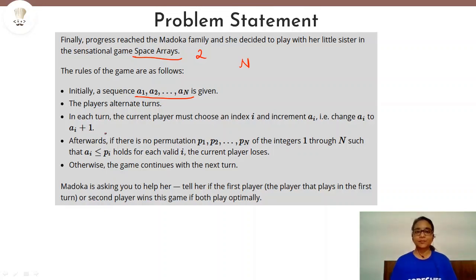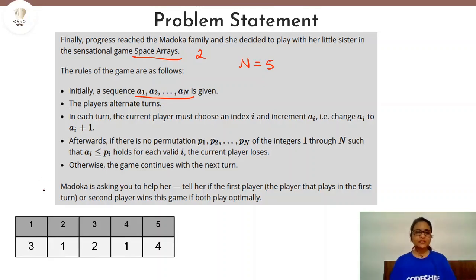Now let us take N equals 5, so that means there are 5 elements present in the sequence. Let us take any sequence randomly. I have taken A1 as 3, A2 is 1, A3 is 2, A4 is 1 and A5 is 4. Now, each player one by one can pick up any element from this sequence and increment it by 1. But till when will they keep on doing so?